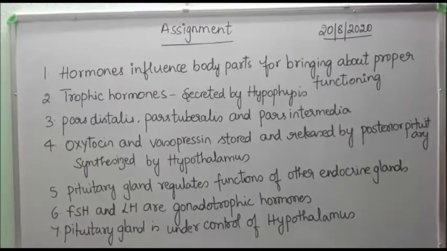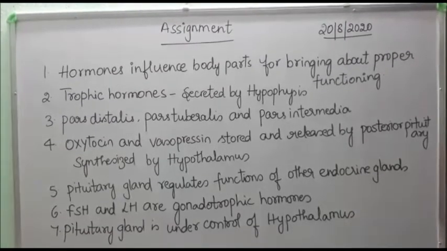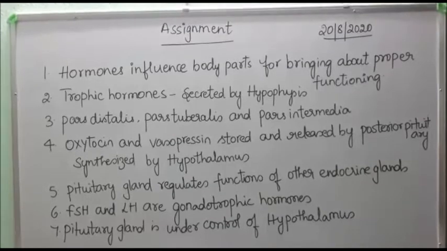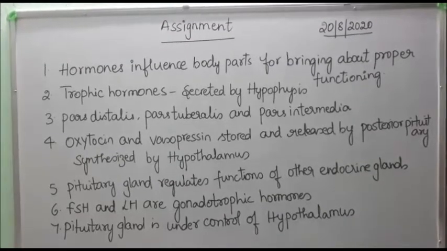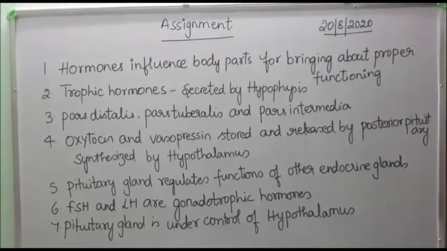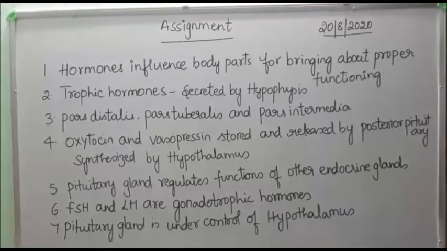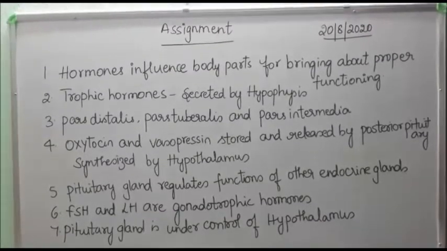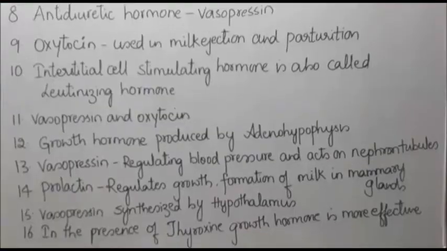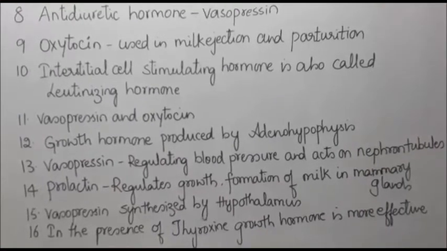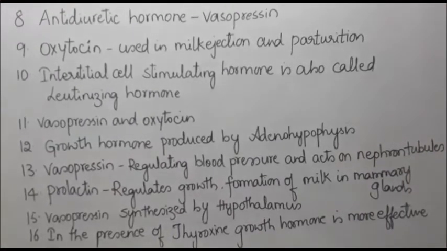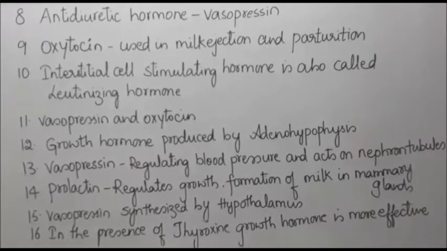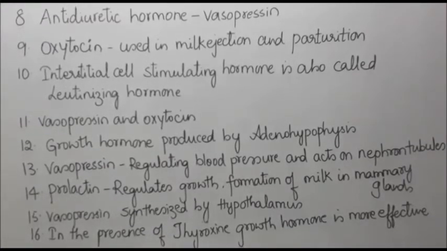FSH and LH, follicle stimulating hormone and luteinizing hormone, are known as gonadotropic hormones. The pituitary gland is under the control of the hypothalamus, which is called the master of master endocrine glands. Antidiuretic hormone is also called vasopressin. Then oxytocin is used in milk ejection and parturition.